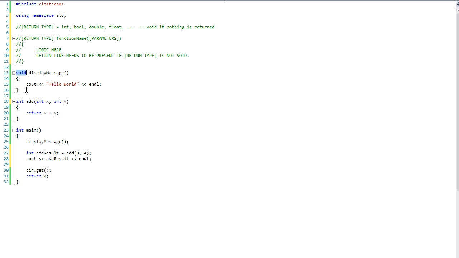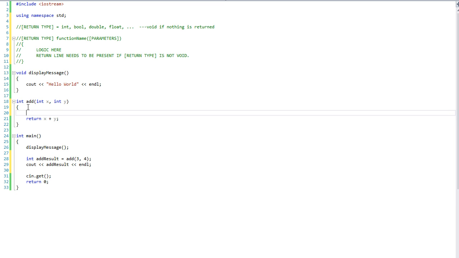We have a void here, so we do not have a line that says return inside this function. This is not void, so we must have a return inside this function. Now, what do I mean by at least one always has to be present, or at least one always has to be called?